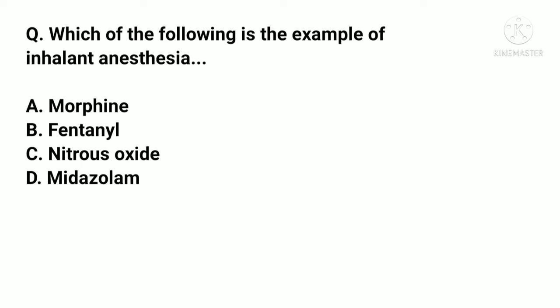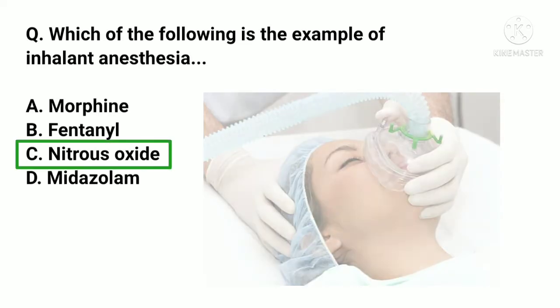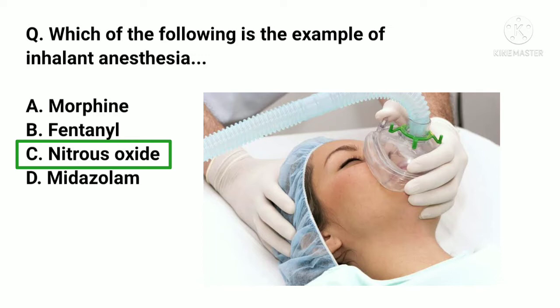Which of the following is an example of inhalant anesthesia? A. Morphine, B. Fentanyl, C. Nitrous oxide, D. Midazolam. And the correct answer is C. Nitrous oxide. General anesthesia produced by inhalation of gaseous anesthesia, for example ether, nitrous oxide, and methoxyflurane. These all are called inhalant anesthesia.